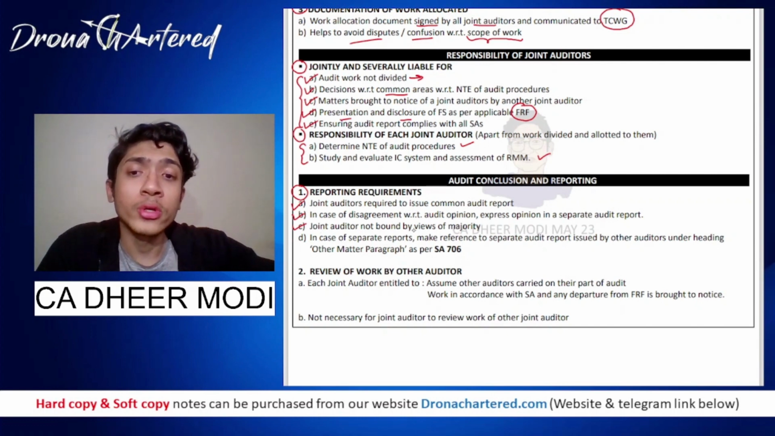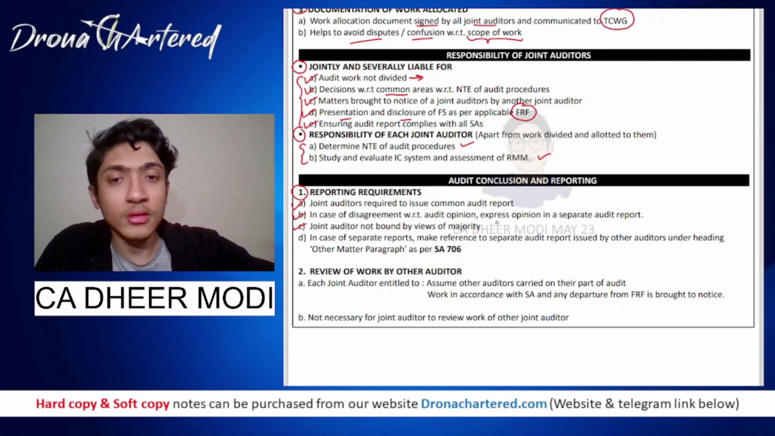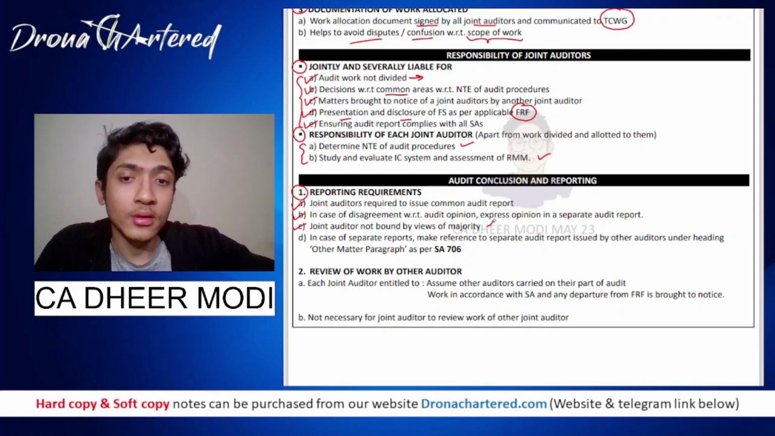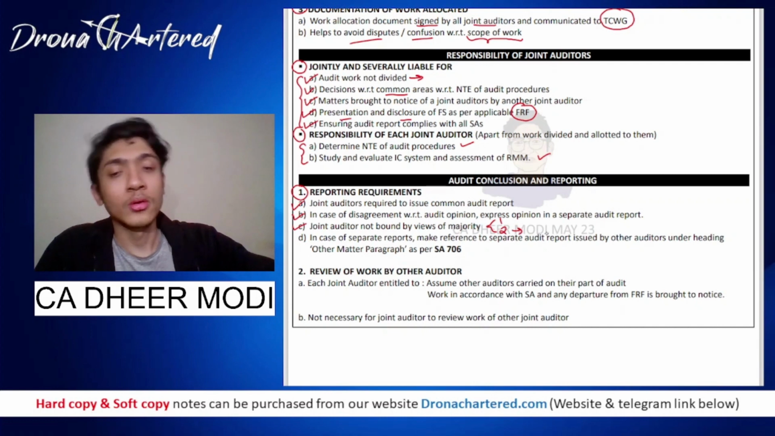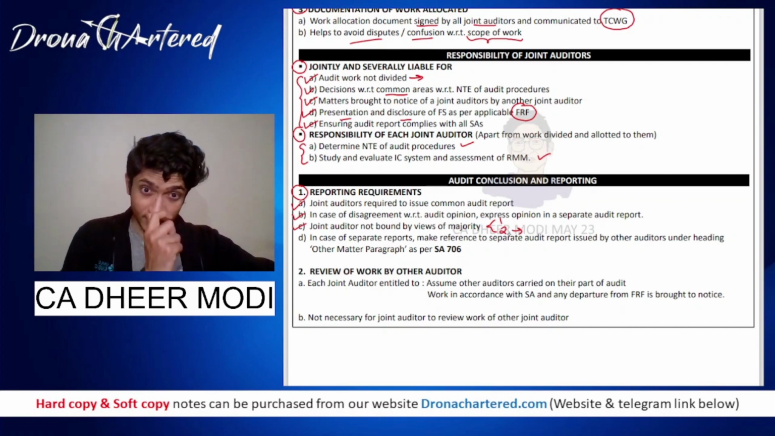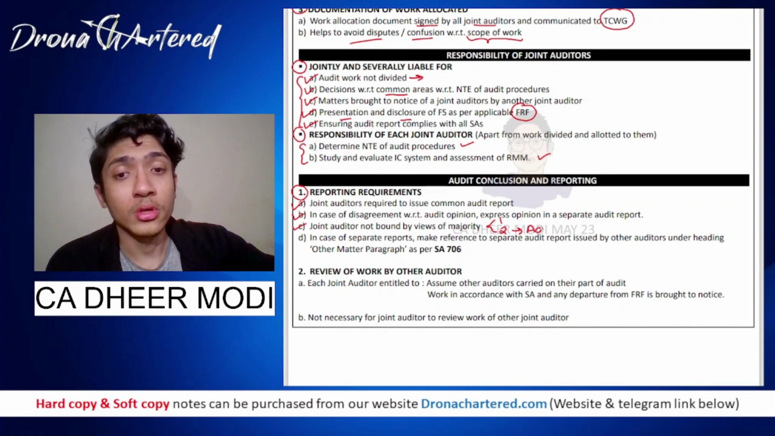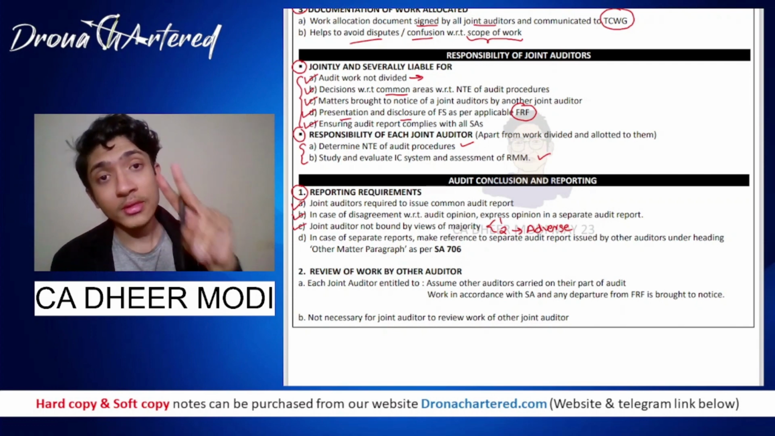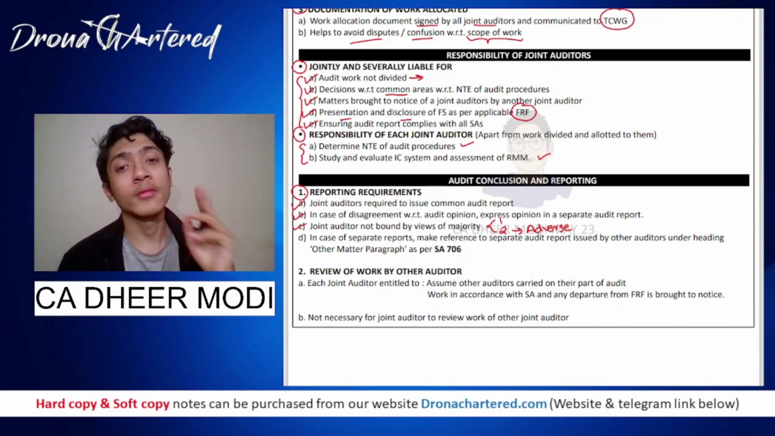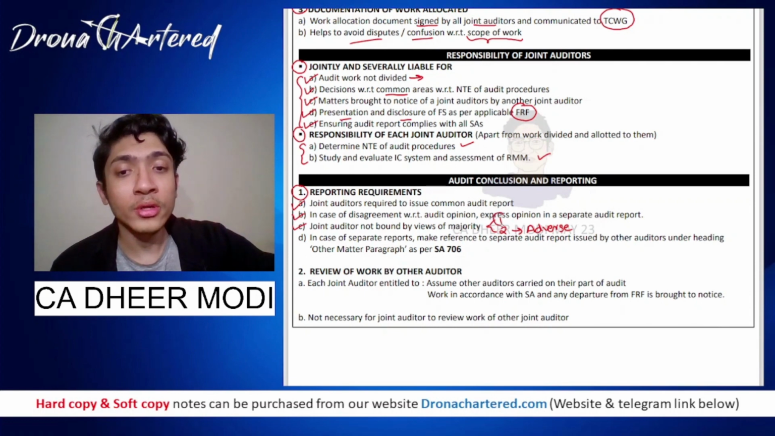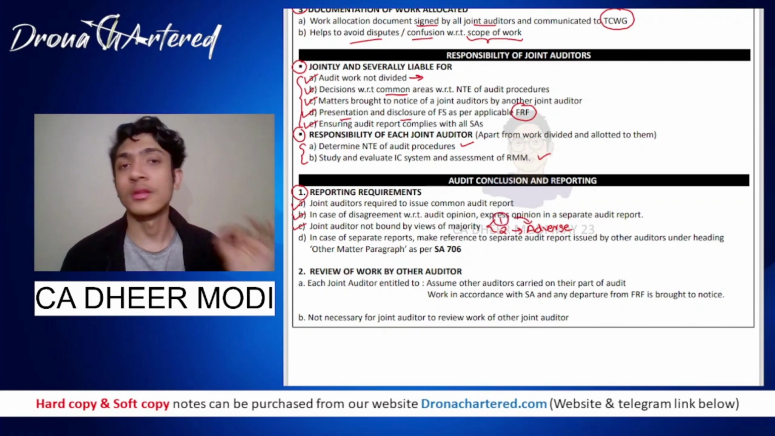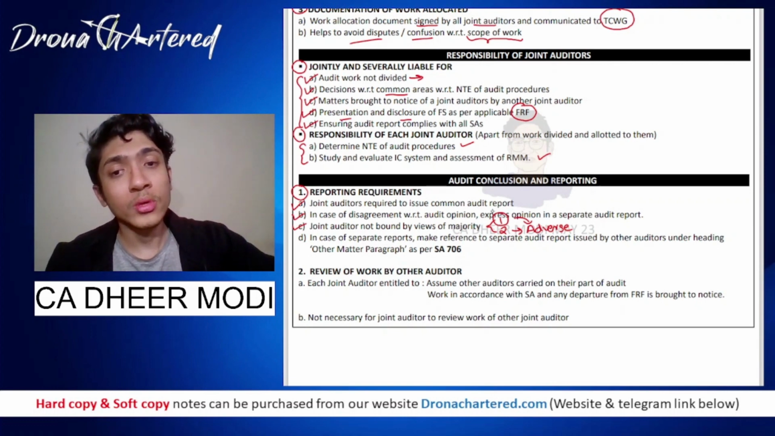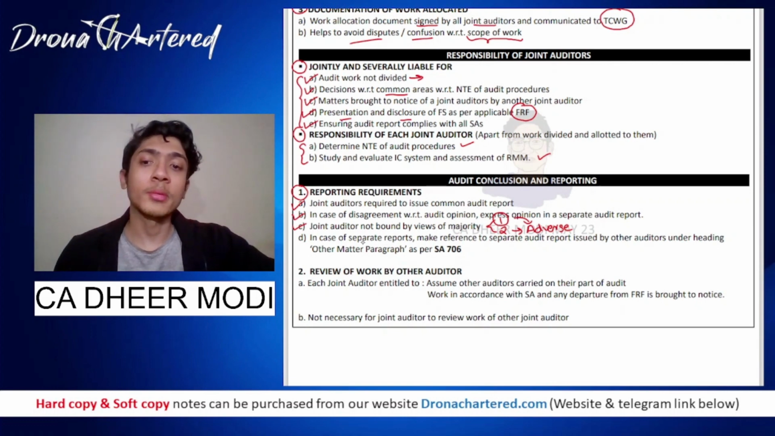What is your third point? Joint auditor is not bound by views of majority. What does this mean? For example, there are total three auditors. One auditor has no issue, he wants to issue a clean audit report. However, two auditors want to issue an adverse report. Now this does not mean that since two auditors want to express an adverse opinion, this one auditor will also have to agree with this because majority wins. No. This one auditor will issue a separate audit report and these two auditors will issue a separate audit report.